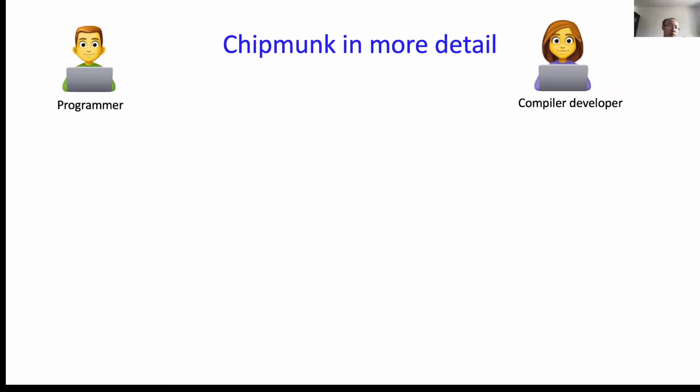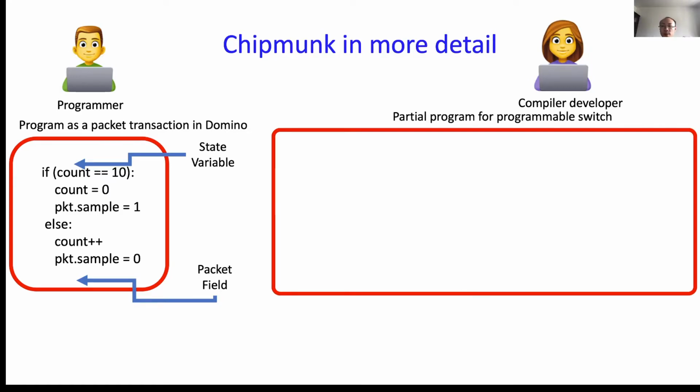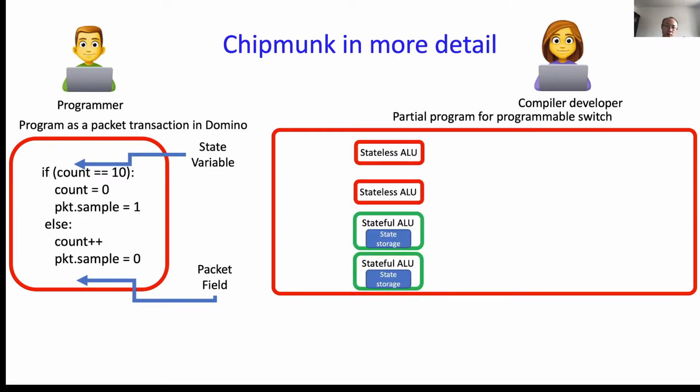Still, we have these two people. The programmer will write a program in Domino language because Domino preserves the transactional semantics, which means as far as a packet is concerned, when it goes through this pipeline, it can assume there's no other packet inside this pipeline. He will use state variables like count to represent the persistent switch state, and packet fields like packet.sample to represent the packet header. The compiler developer will write a partial program for programmable switches. Stateless ALU will modify the packet header. Stateful ALU will modify both persistent switch state and packet header.